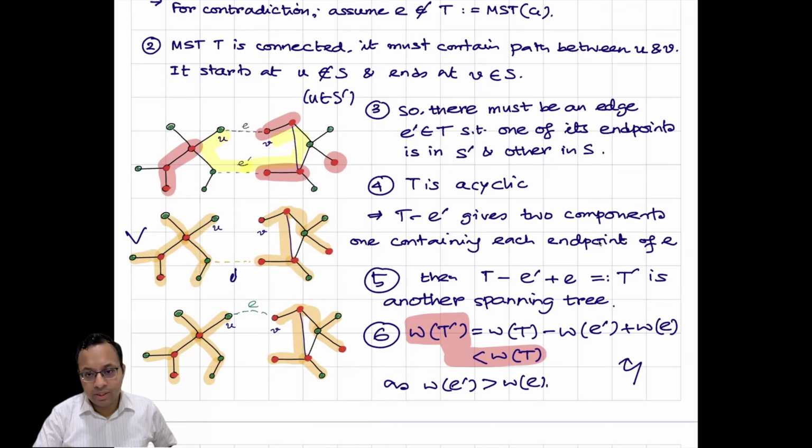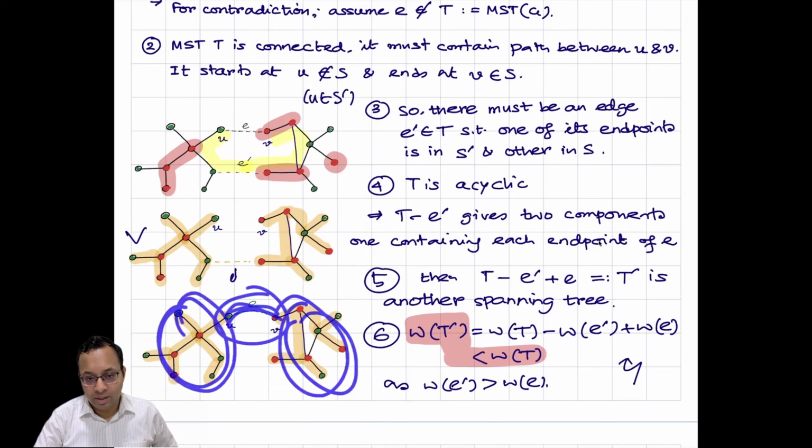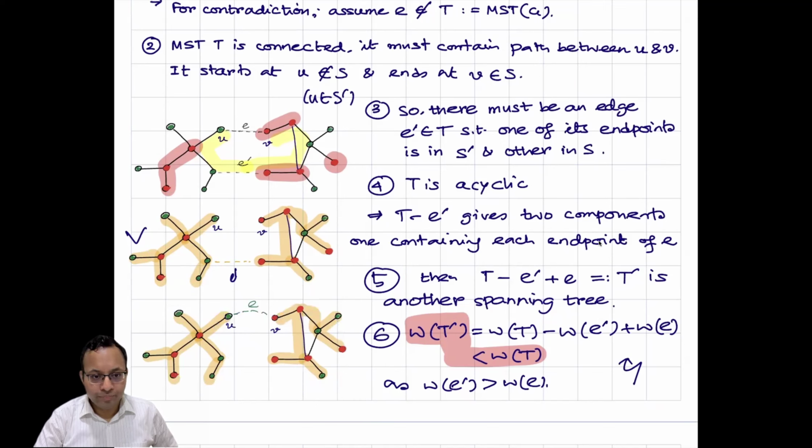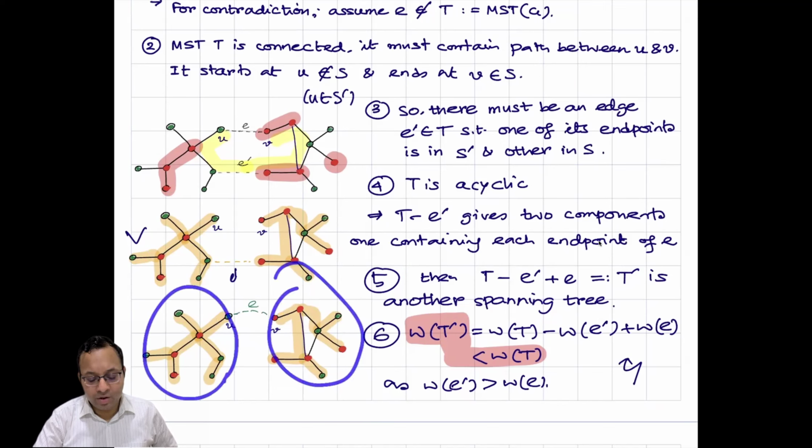Now we claim that, let's add E into it. In the fifth step, we say, let's add E into T minus E prime. And we claim this is also a spanning tree. Why? If I look at this case, I add this edge between these two parts. This was T minus E prime, and I add E. Now, why is it spanning? Remember, everything was connected here, everything was connected here, and now we are connecting here.